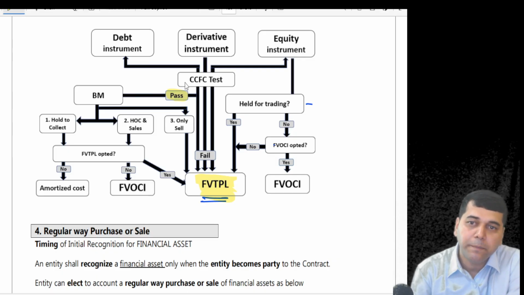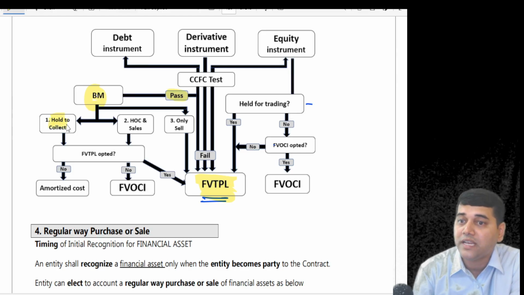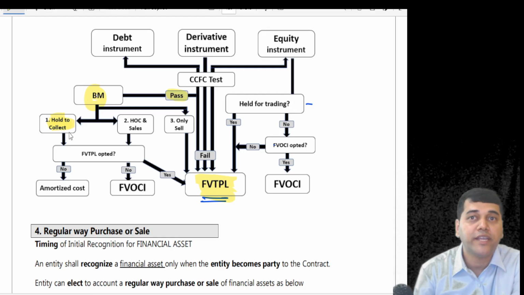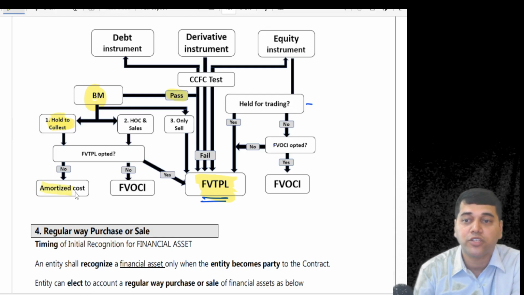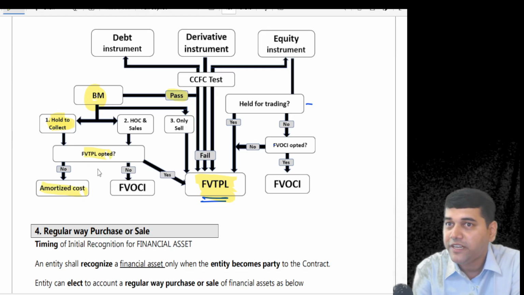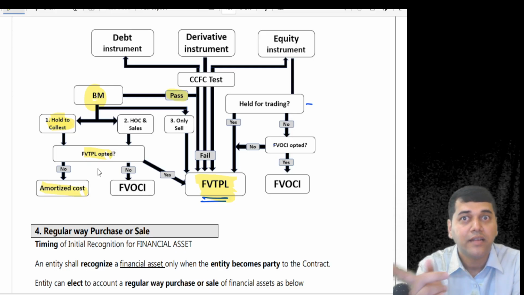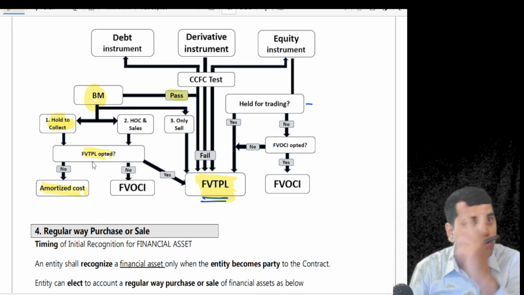Now, if you have purchased a debt instrument and your intention is to hold to collect, where do you have to take it? Amortized cost. But wait, can you opt for FVTPL? Yes, for accounting mismatch. There are only two options here.